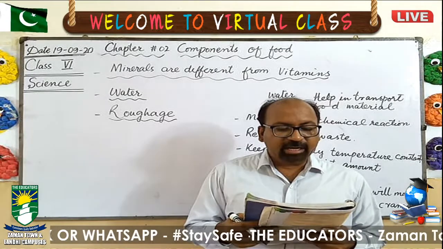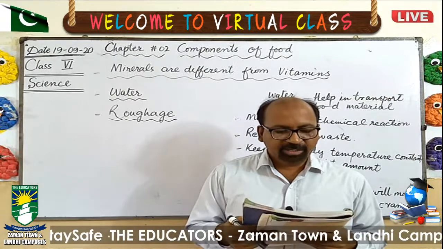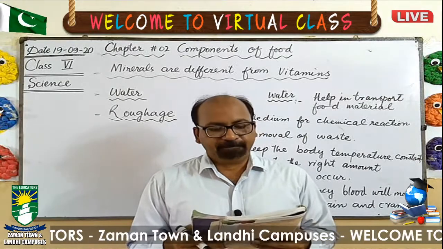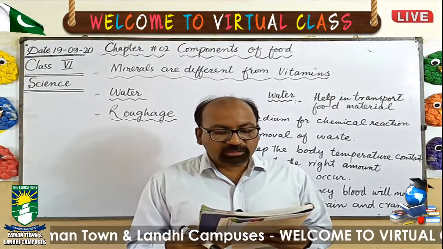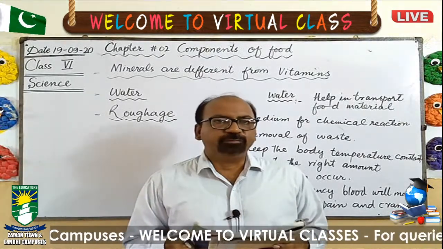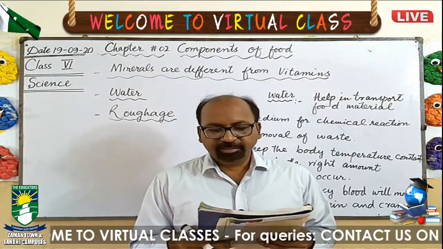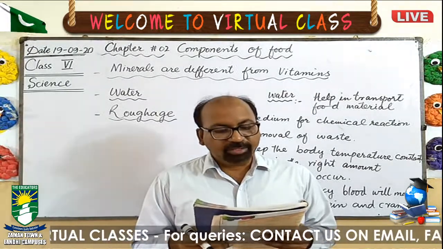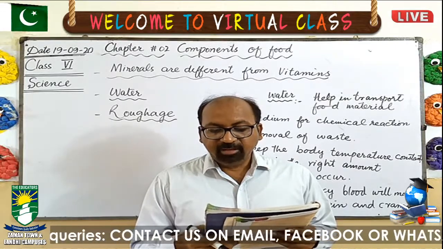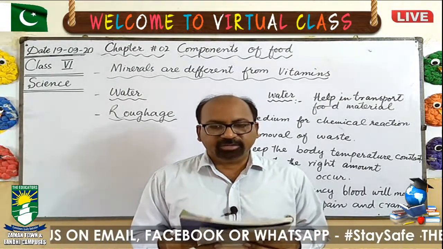And next one is iodine. Iodine we can get from iodized salt. These are available in the market. And seafood. All the seafood has a rich quantity of iodine. Iodine controls the function of the thyroid glands. And if a deficiency of iodine occurs in the body, the person will have goiter. It is a disease which is due to the thyroid. The thyroid gland swells up. It can cause mental disability in the children.